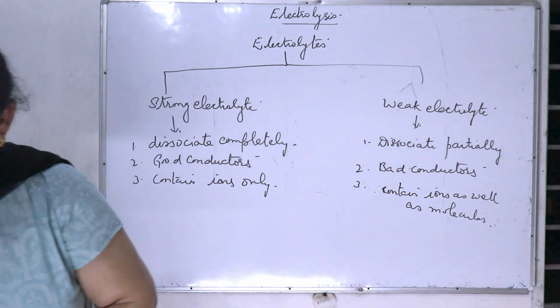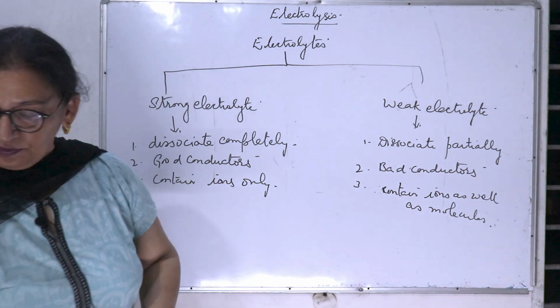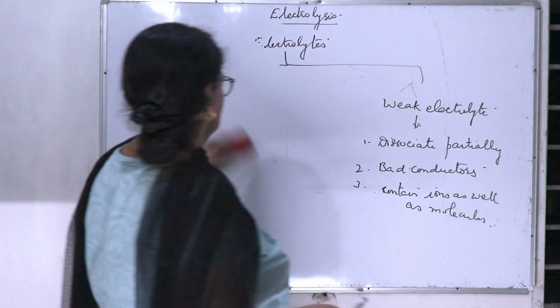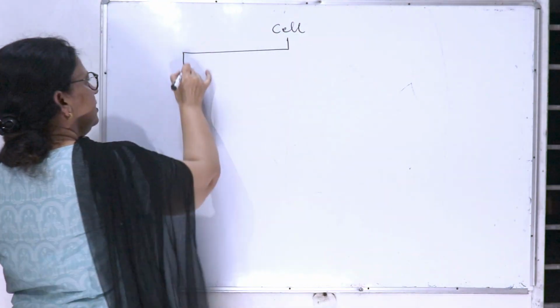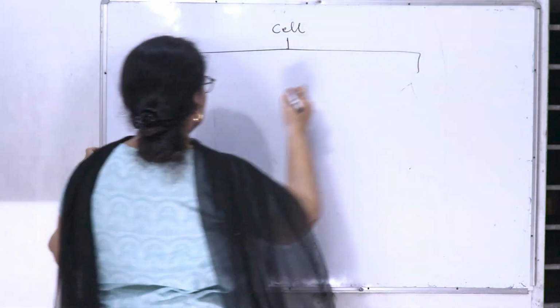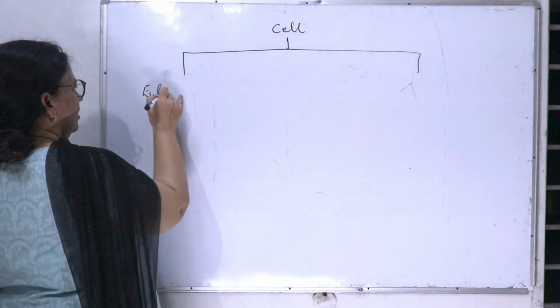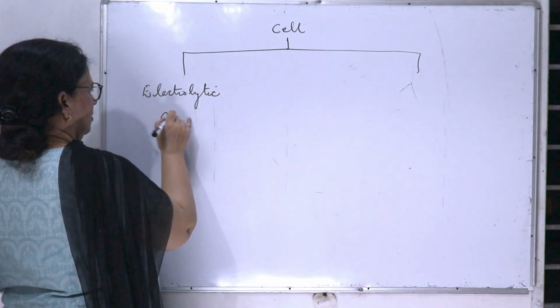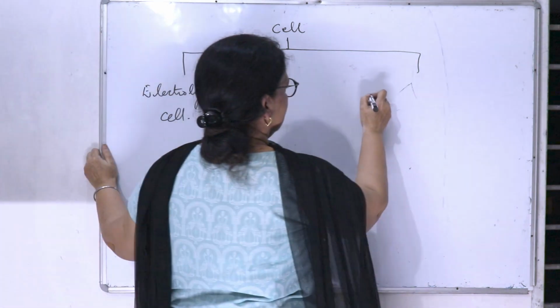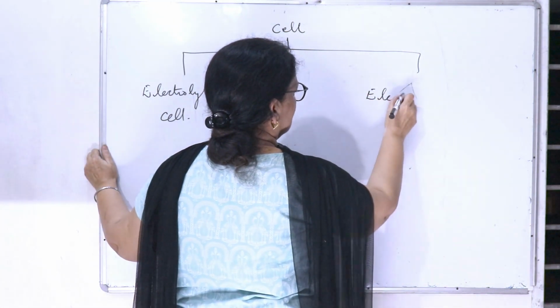Next is cell. Cell is again of two types. One is electrolytic cell, second one is electrochemical cell.